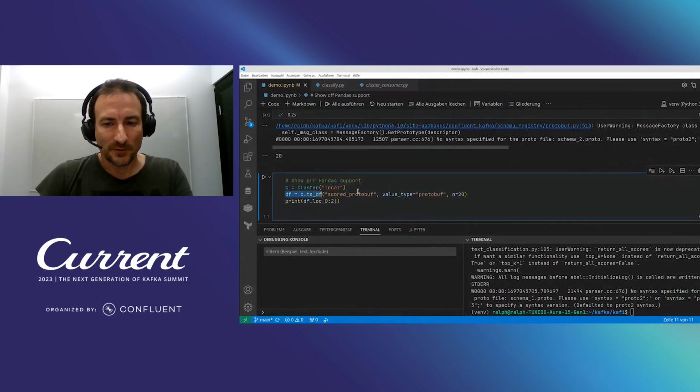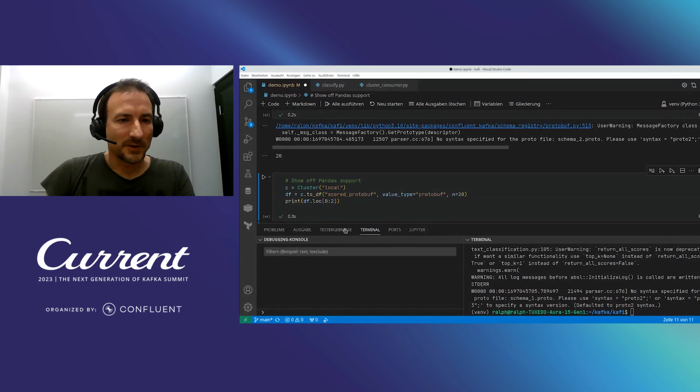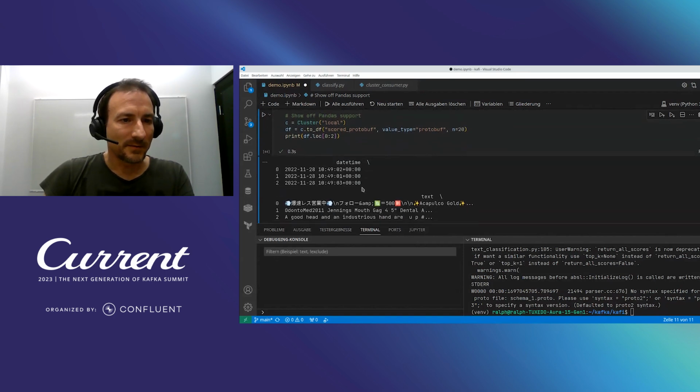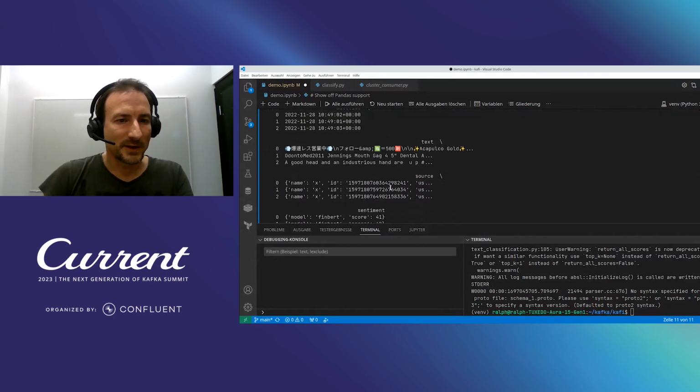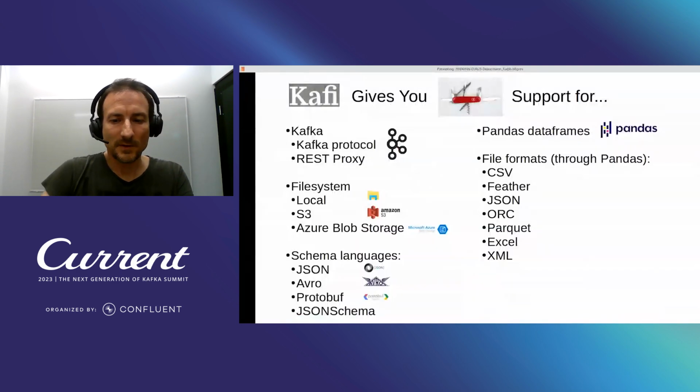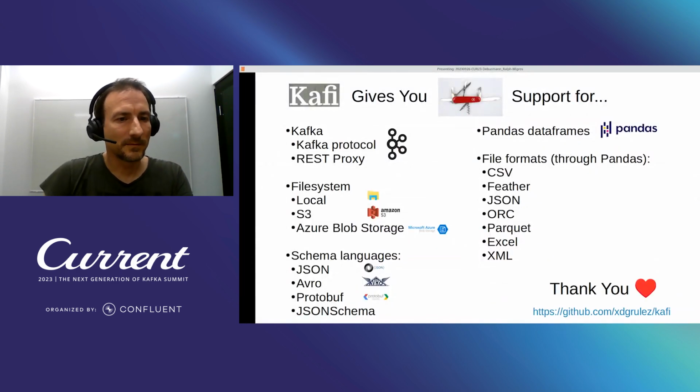Just to give you a last demo of the pandas capabilities, we could have just taken the scored topic and converted it into a data frame. So that's this call here, which gives me a data frame from a topic. And then we print out the first 3 rows. So that's that.